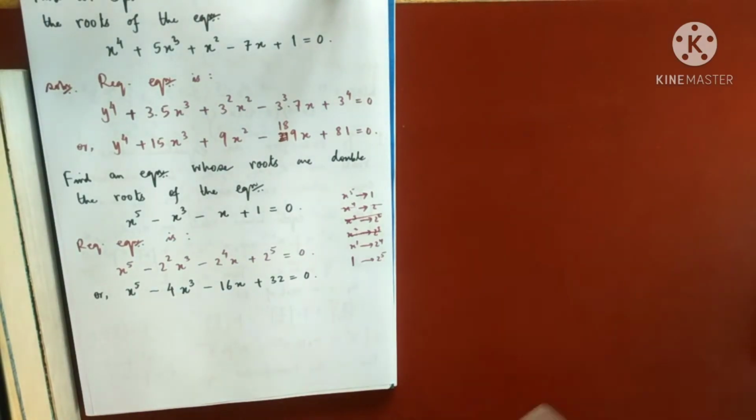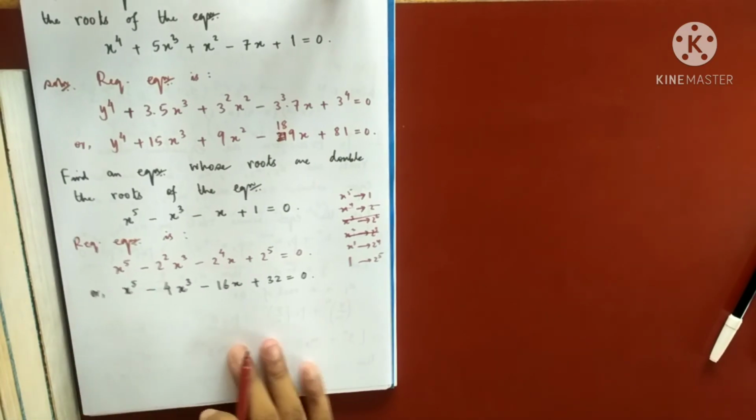Let me do 2 more very short questions very quickly. So this is maybe 1, 2. This is doing number 3.